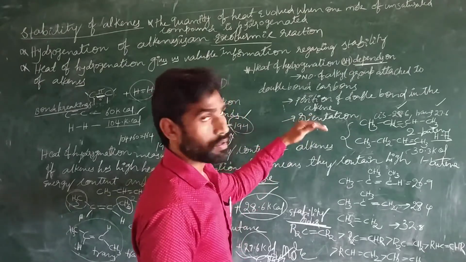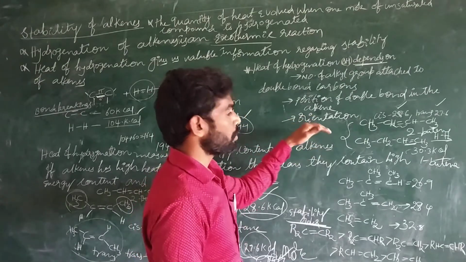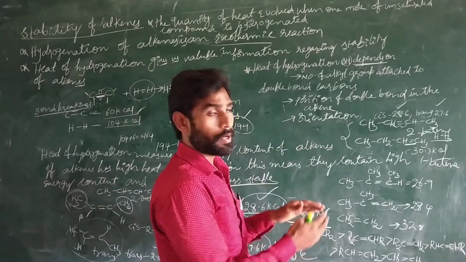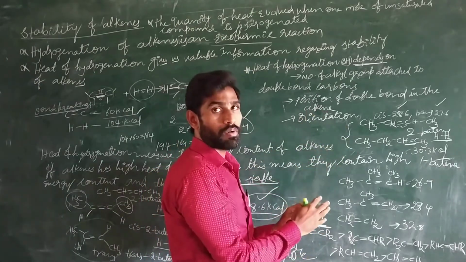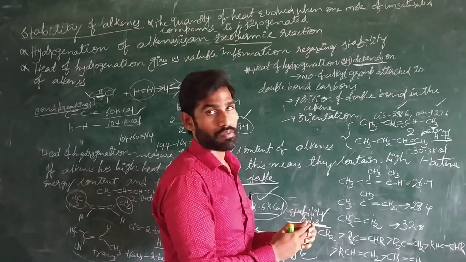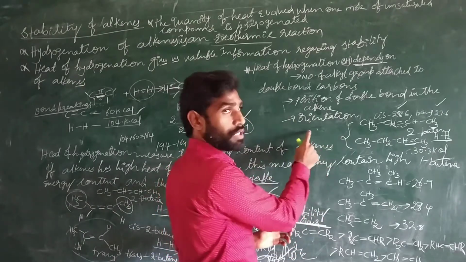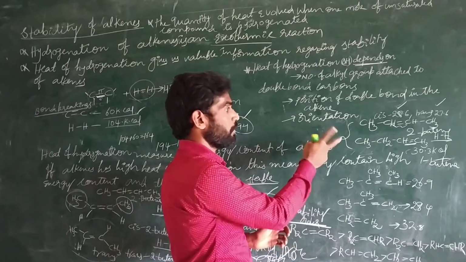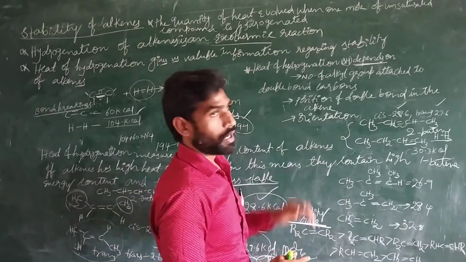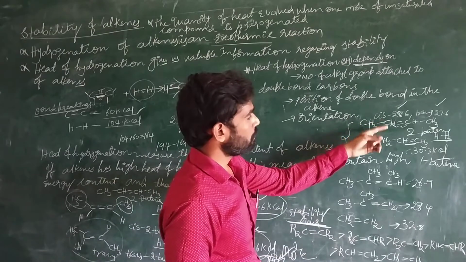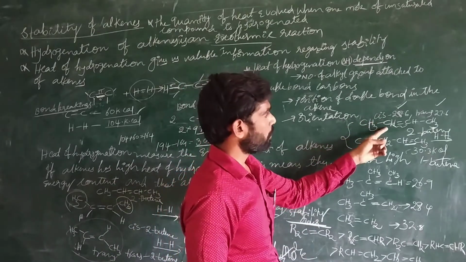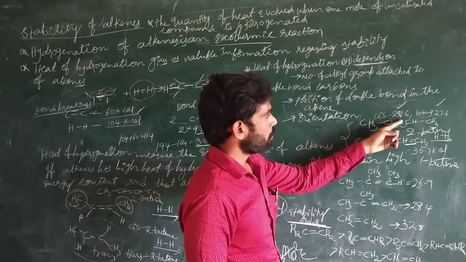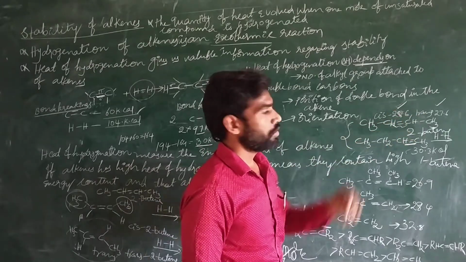Orientation of alkyl groups is also indicating the stability. That means the orientation of alkyl chains also affects the stability of alkenes. That should be remembered. The cis form is in this. For example, if you consider this molecule, the cis form contains more energy compared to the trans form.